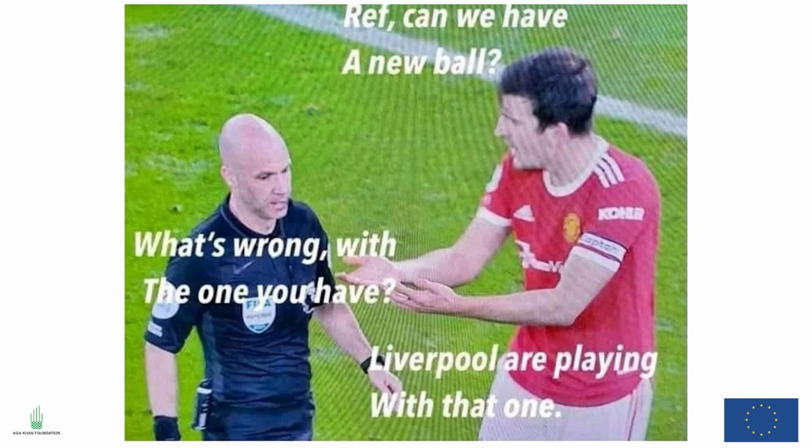But now someone else may choose to come up with a meme like this one to summarize the message as well. So this is the captain saying, "Ref, can we have a new ball?" And the referee is asking, "What's wrong with the one you have?" And then the captain is saying, "Liverpool are playing with that one." So it's just a summary of how the match was, just to show that Liverpool really had a very high possession in that match. Again, this is a summary.